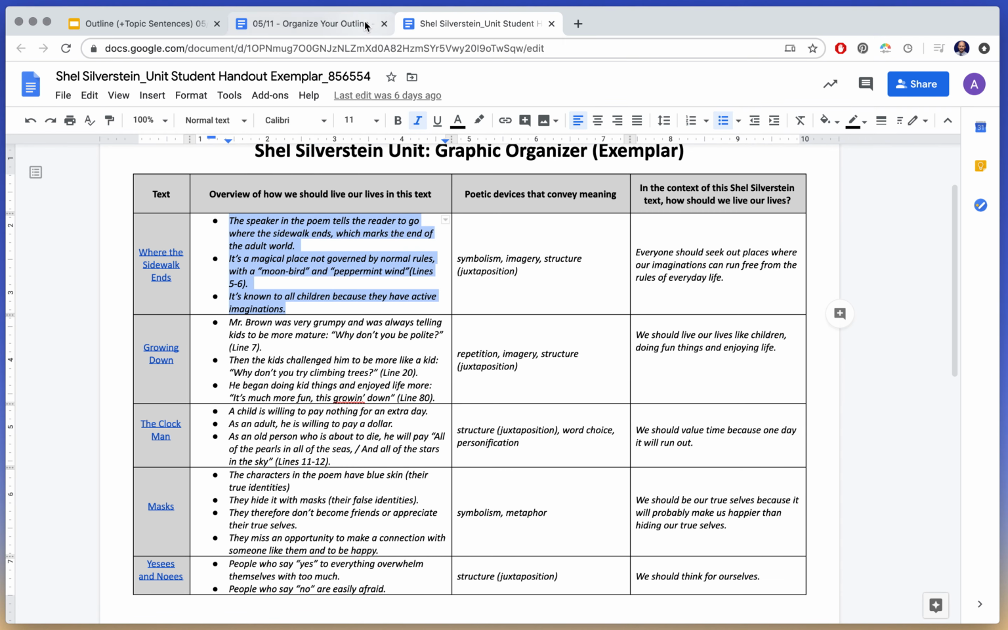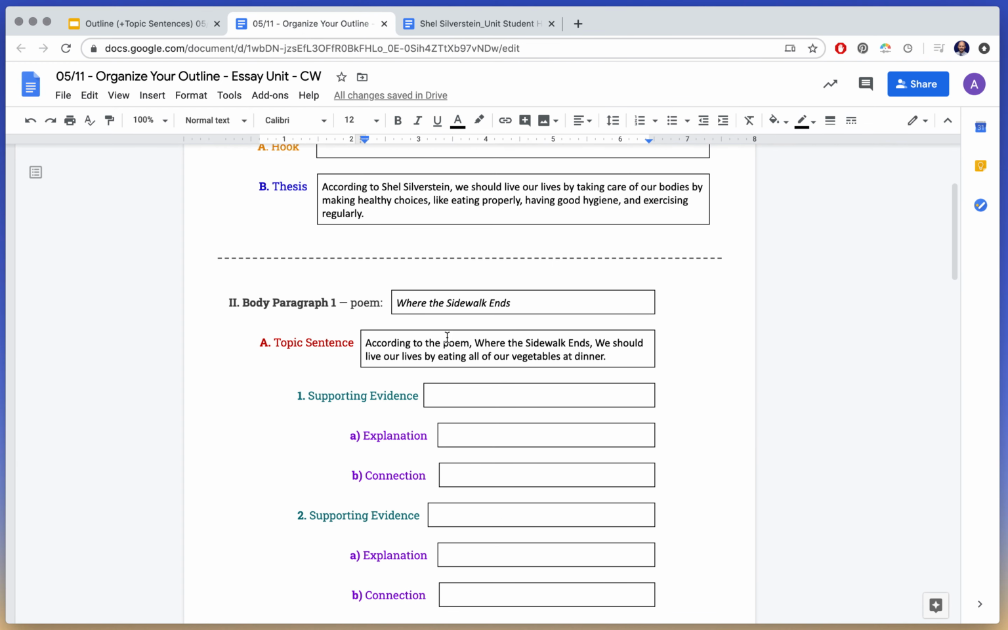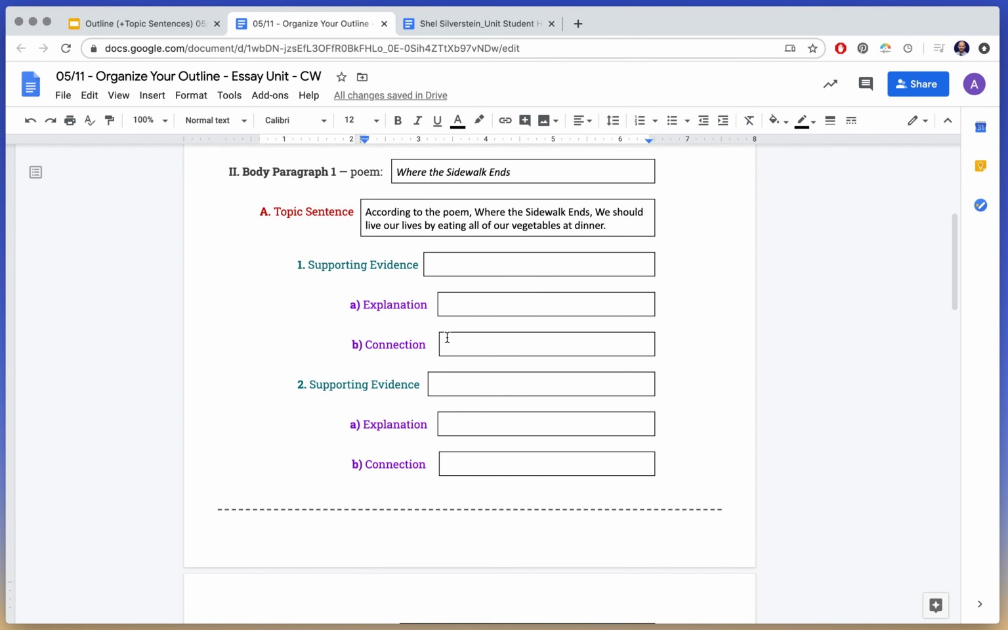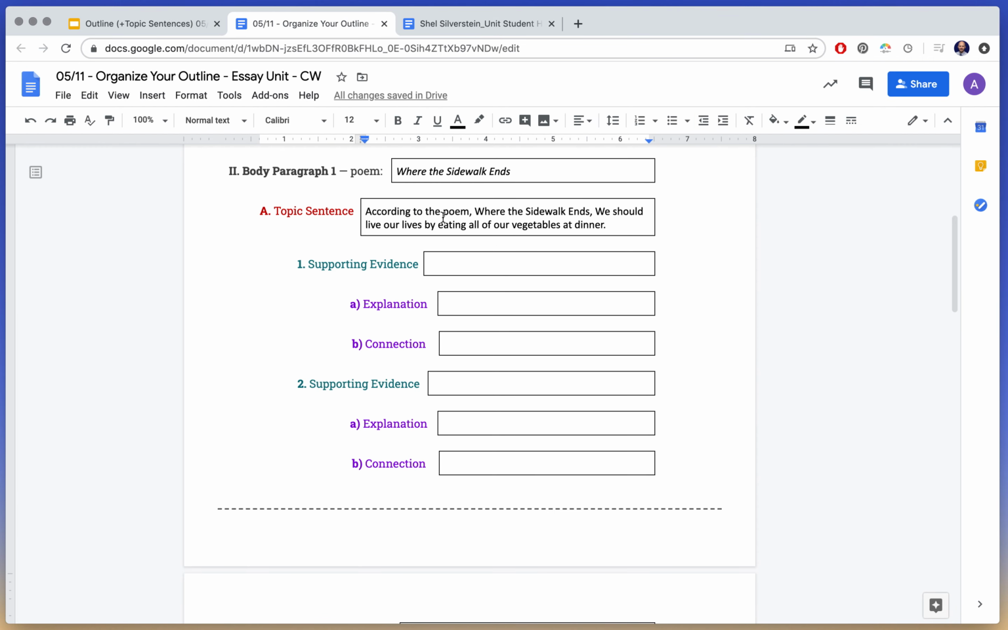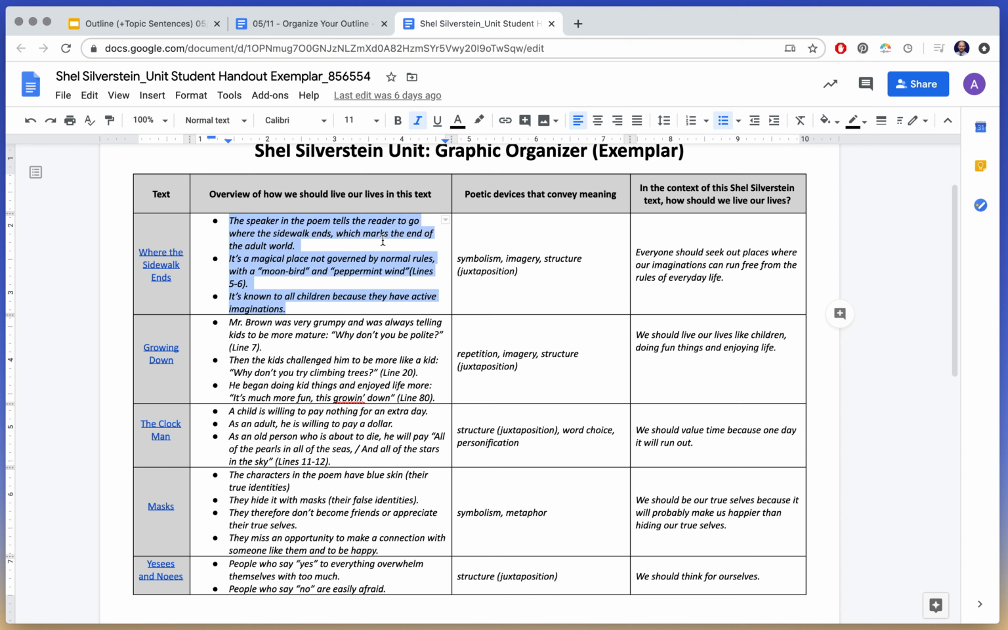So if you've kept up to date with this graphic organizer, you are in a good place. If you haven't, you're going to have to do some more digging, read the poems again, and come up with your details that support your topic. So I have my topic sentence here. This is where the sidewalk ends. Now, obviously, my topic sentence has nothing to do with what the poem is actually about. I just did that as an example. I didn't want to give you any answers. So my supporting evidence isn't actually going to support anything I'm talking about, but I'm just going to show you